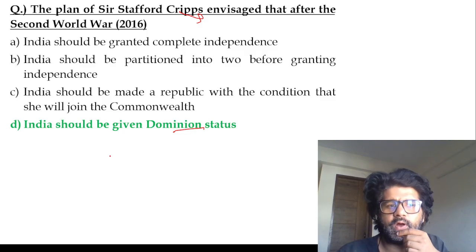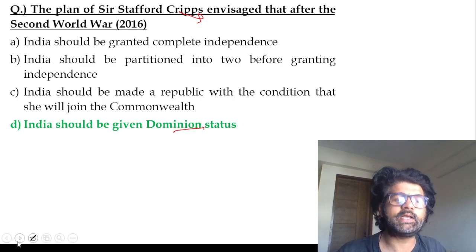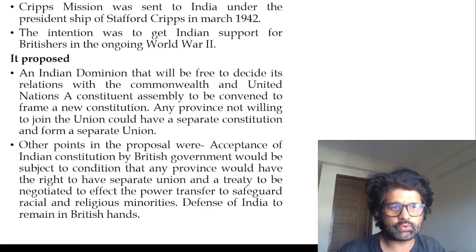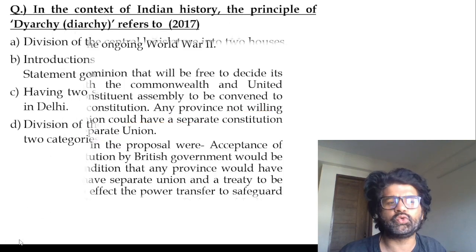Again, why a weak center, why provinces could secede. That was also a provision given by the Cripps mission, that provinces that did not want to become a part of the union could secede. So any province not willing to join the union could have a separate constitution and form a separate union. Defense, again, you can see all the points. So we had issues with these things.